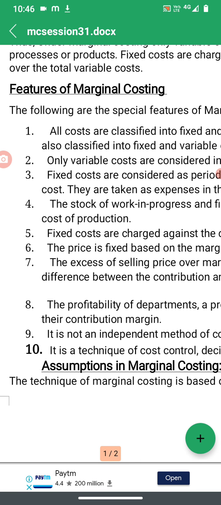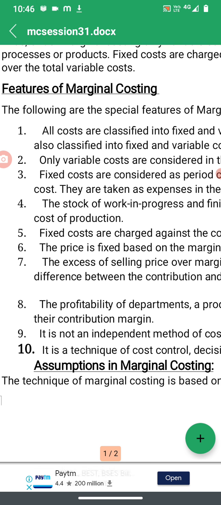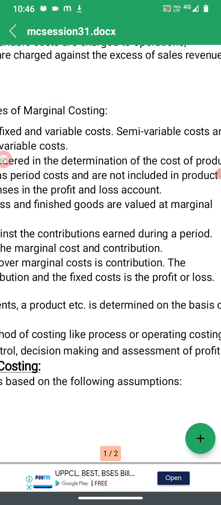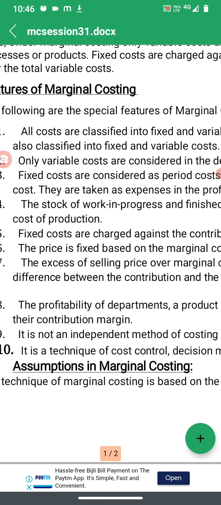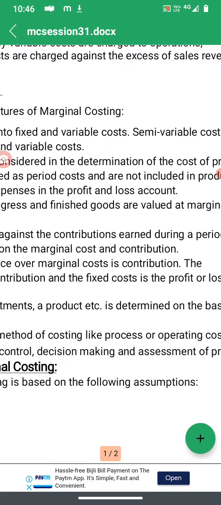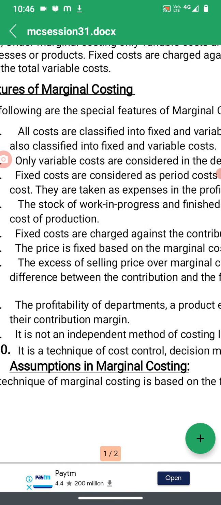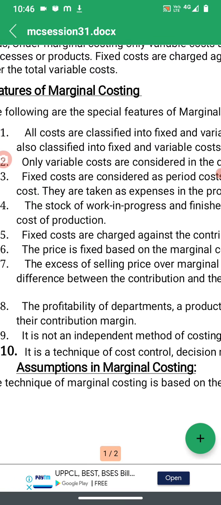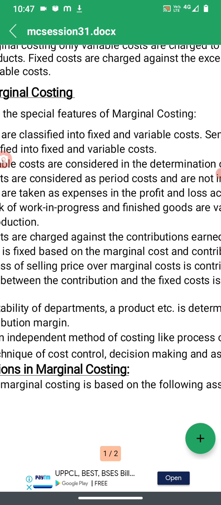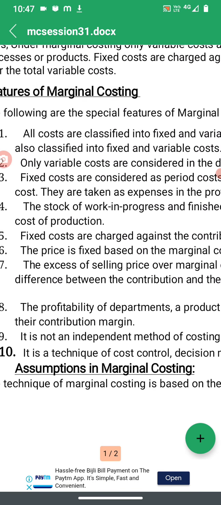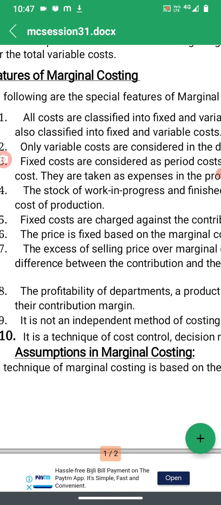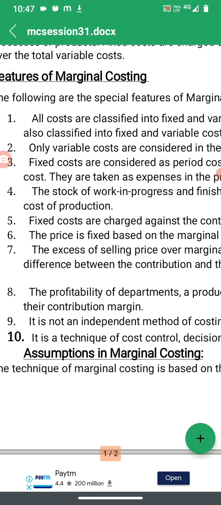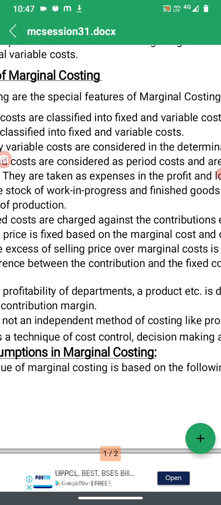In this we divide all the cost into fixed and variable. Only variable costs are considered in the determination of cost of the product. The fixed cost is considered as a period cost and not included in the product cost. They are taken as expenses in the profit and loss account. The stock of work in progress and finished goods are valued at marginal cost of production. Fixed costs are charged against the contributions earned during the period. The price is fixed based on the marginal cost and contribution.